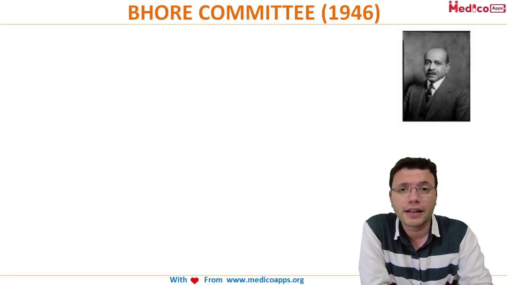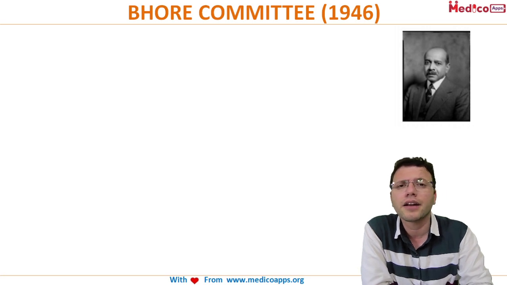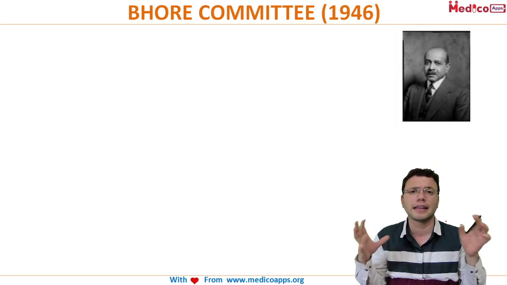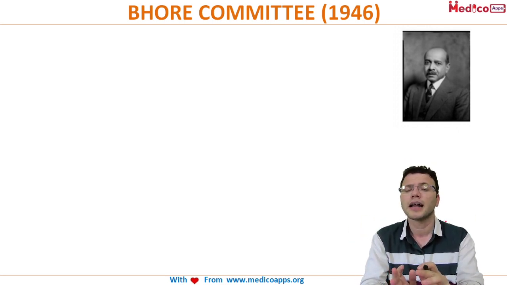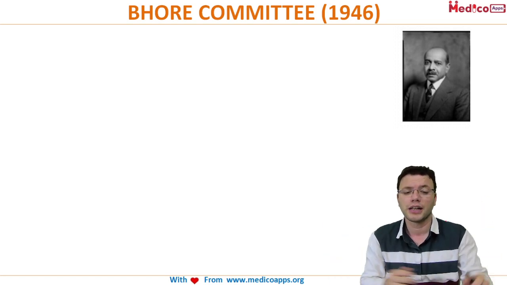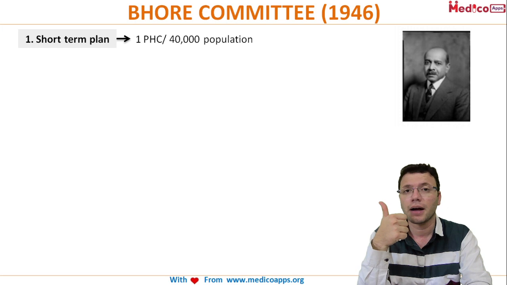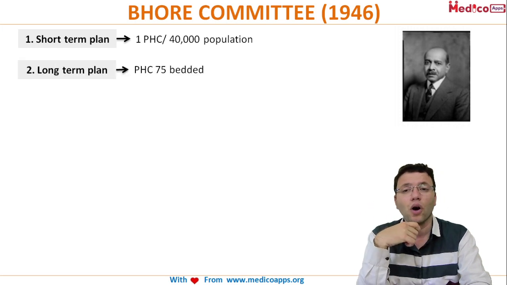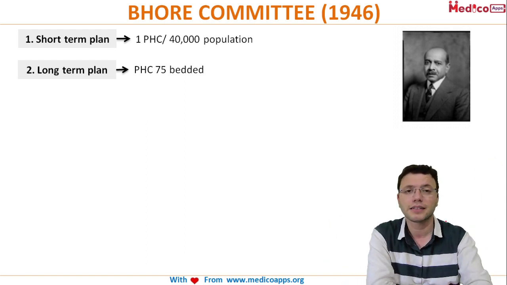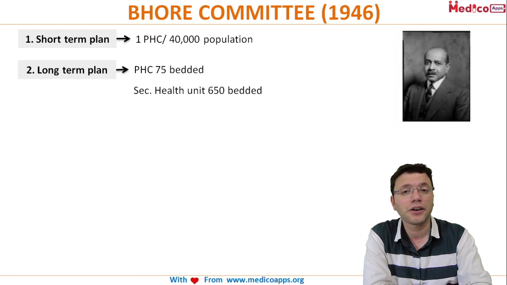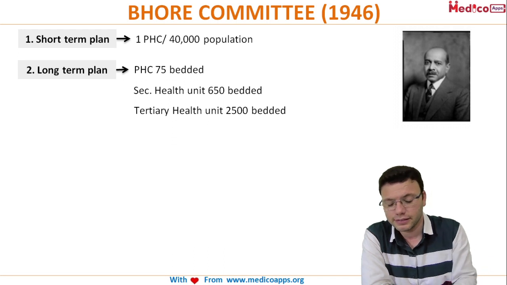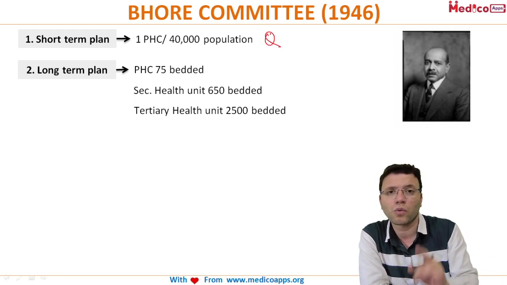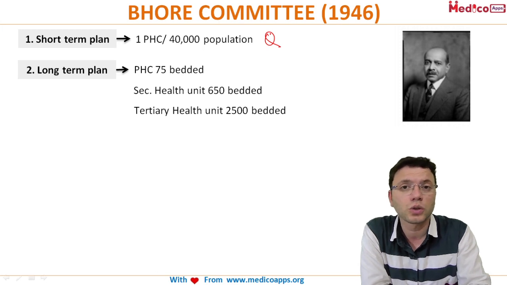First came Bhore, and he formed a health committee and said in 1946, a year before independence, there needs to be a center where all basic healthcare is available, catering to at least 40,000 population, and call that a primary health center. For the long term, he said we need secondary and tertiary health units with 650 and 2,500 beds. Remember this, very important: 40,000 population, one PHC is the recommendation by Sir Joseph Bhore.